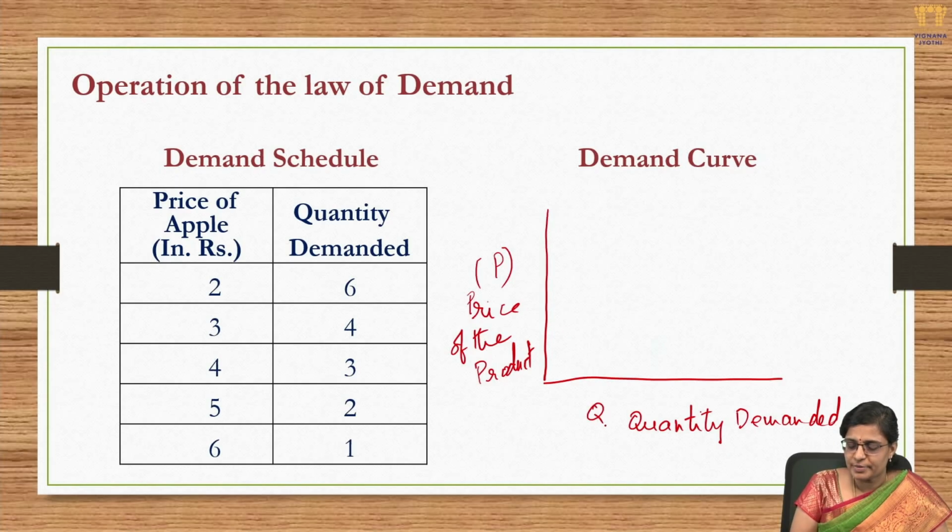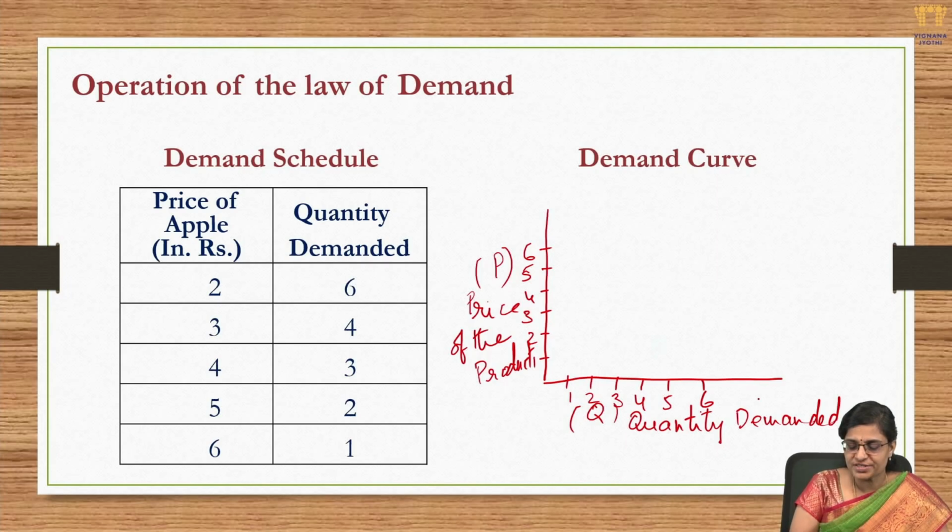This is represented by the letter Q. Now, let us represent all these values on either axis. Okay. So, we have price on the y-axis and the quantity demanded on the x-axis.